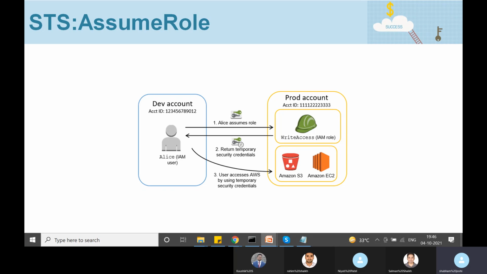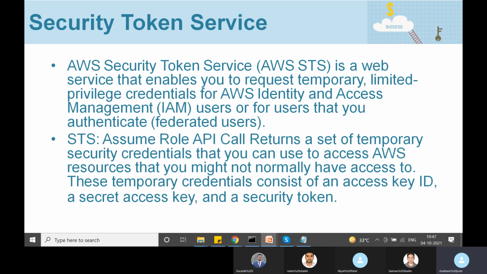She can make an STS assume role API call, and then again Security Token Service would return a set of temporary credentials, and those temporary credentials Alice can use to access resources in the production account. Okay, so temporary credentials have an access key ID, secret access key, and a session token. So this is how it is.